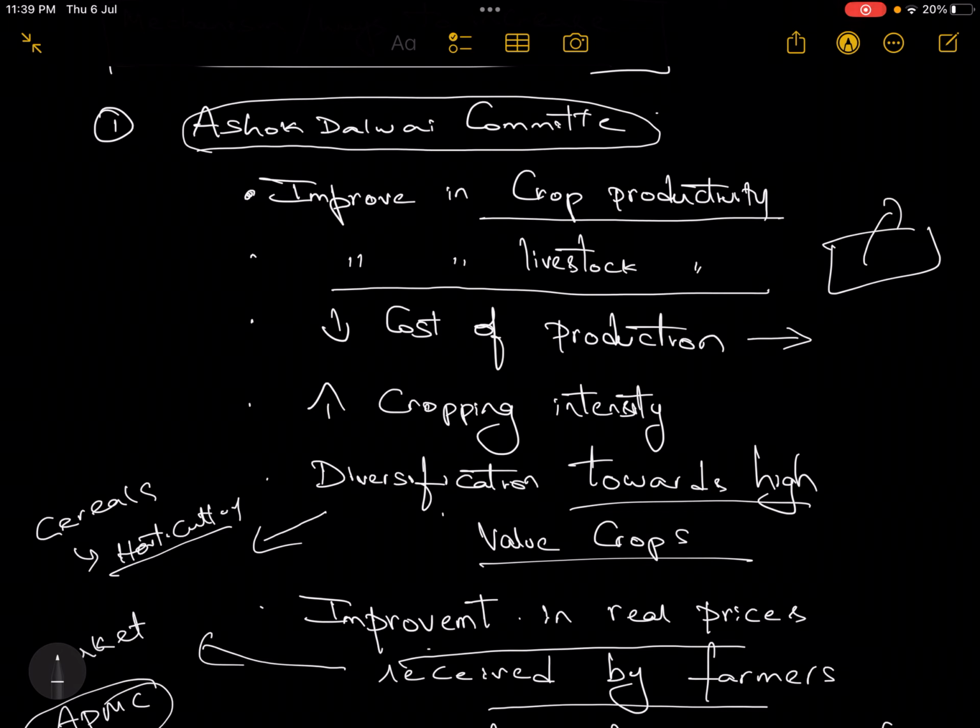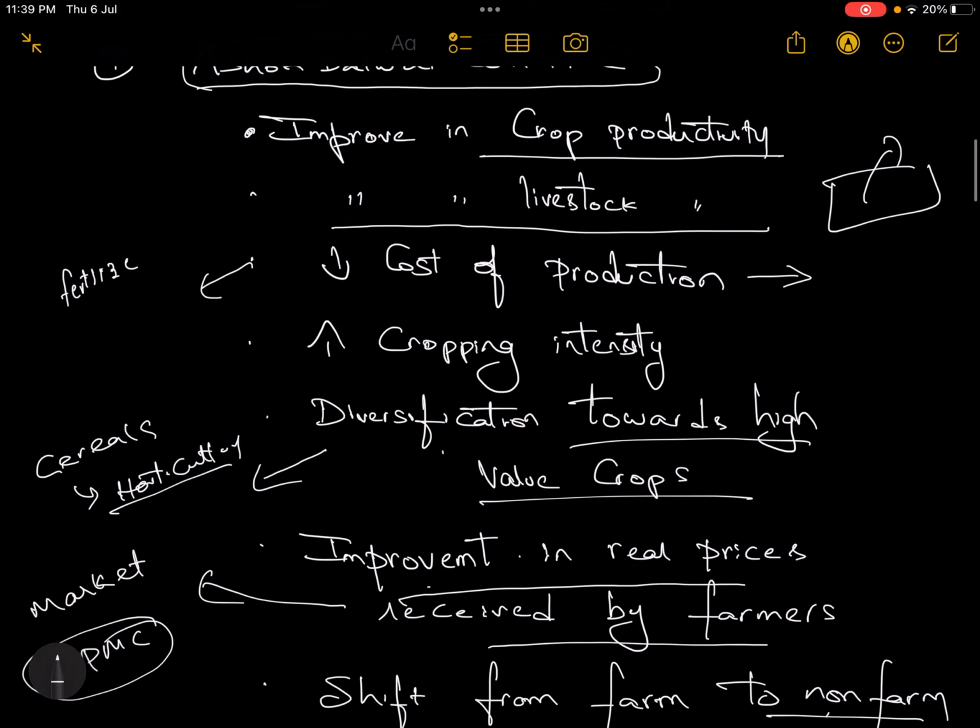How to decrease the cost of production? We have already seen that the cost of production, or input cost, is increasing because of factors like fertilizers, the power sector and seeds. All these increase the cost of production, so focus on them to decrease the cost of production. Then increase the crop intensity. How to increase the crop intensity? In the previous session we saw the three major factors that determine agrarian constraints. So focus on the same things to increase cropping intensity.